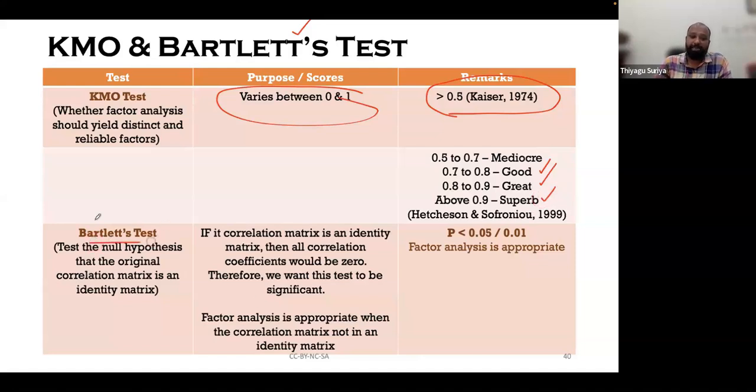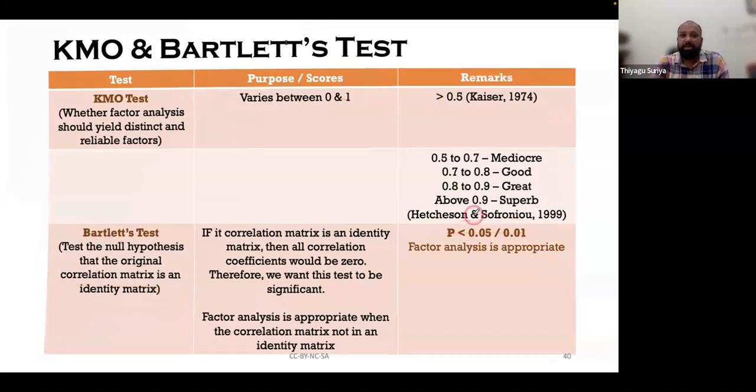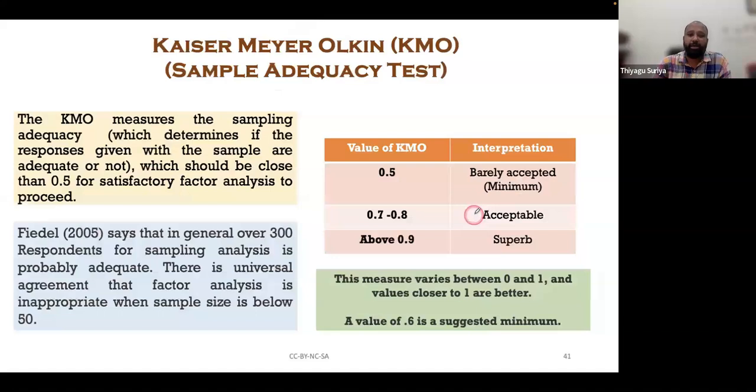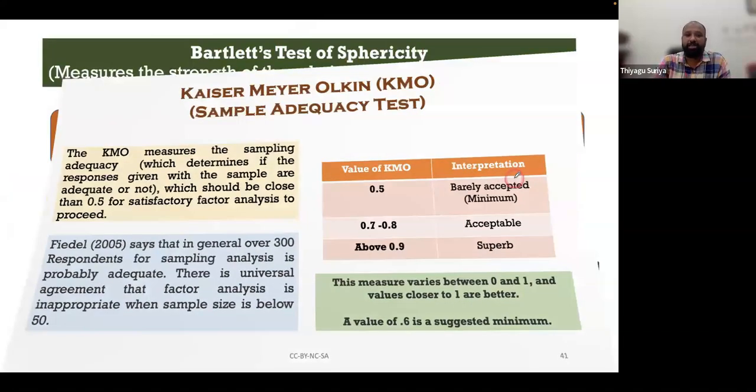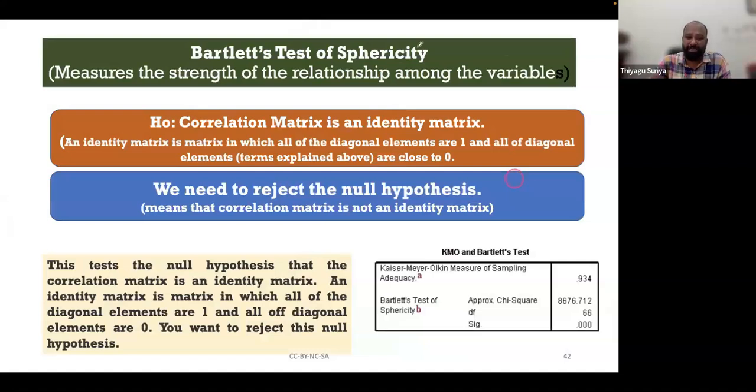And Bartlett's test is about the original correlation matrix versus the identity matrix. It checks whether it is appropriate to do factor analysis for further analysis. Normally it should be significant. This is a basic assumption we have to check. Then these are the scores, the KMO, the same thing. I'm just showing this. These are the scores we have to check, Bartlett's test of sphericity. I'm explaining this with the output also.